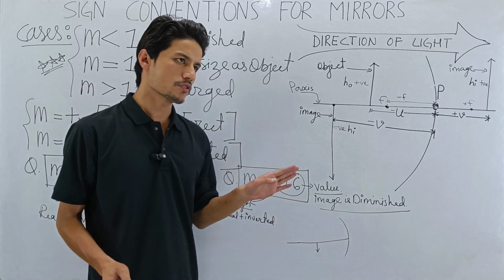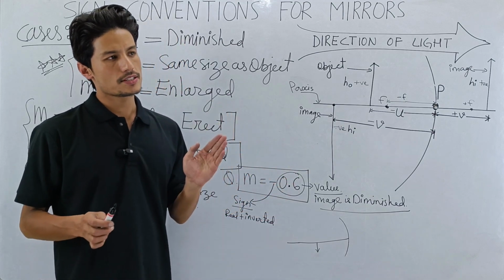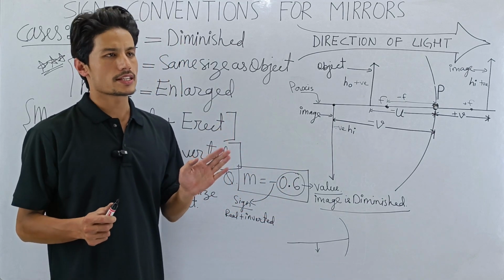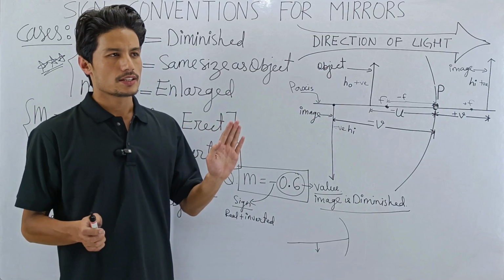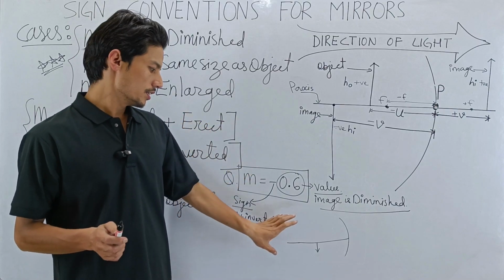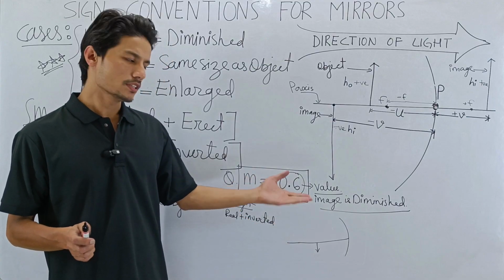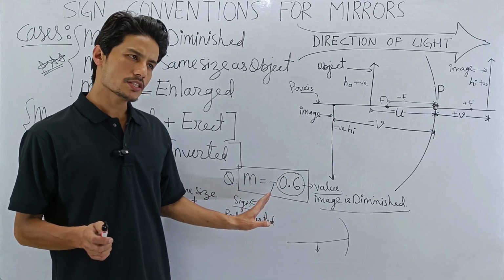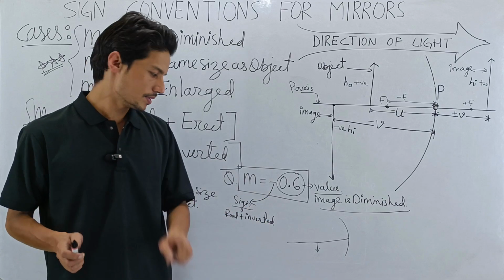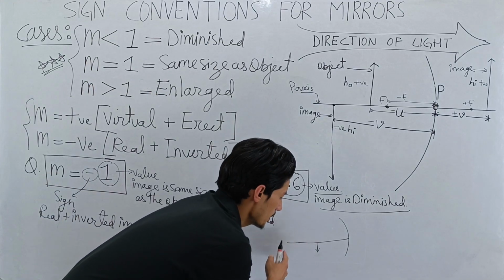So how many cases do we have for diminished? Case 3 gives us the same size, case 4 gives us an enlarged image. So after case 3 all the images are big. That means we have to go back. Case 1, the object is at infinity, so we cannot. Case 2, the object is kept beyond C. In case 2 is the image diminished or not? Yes, the image is diminished. That means this is case 2.